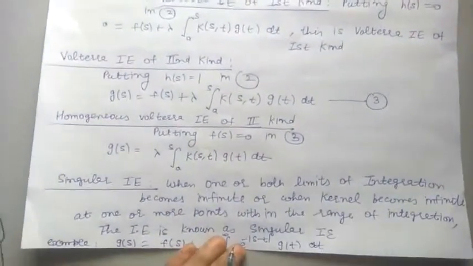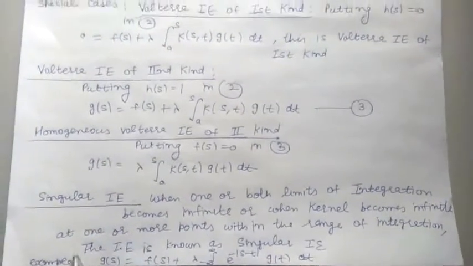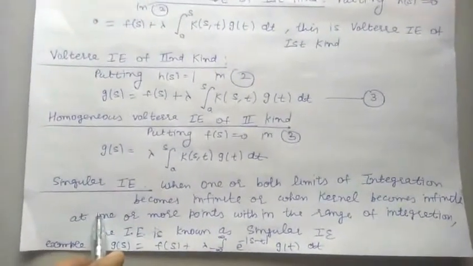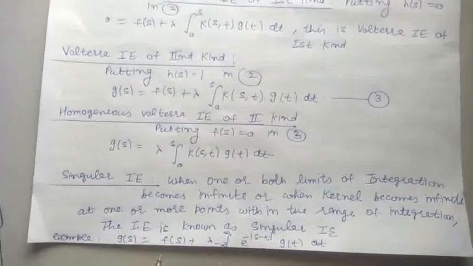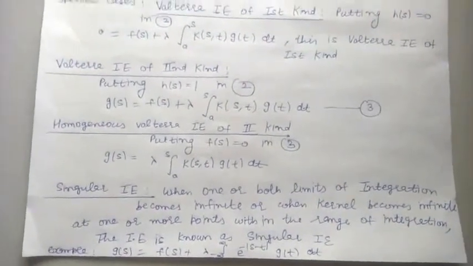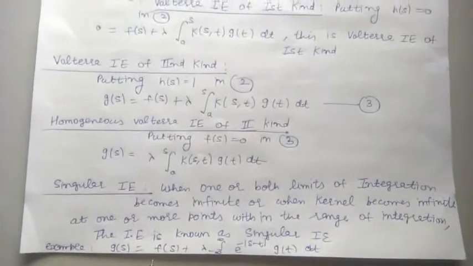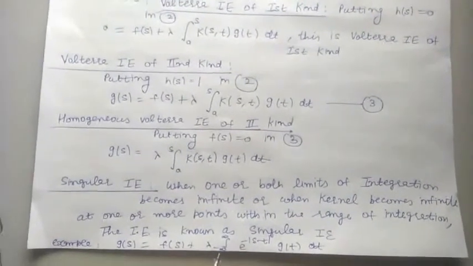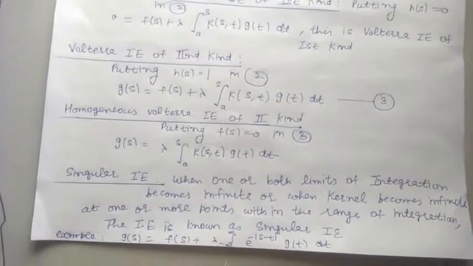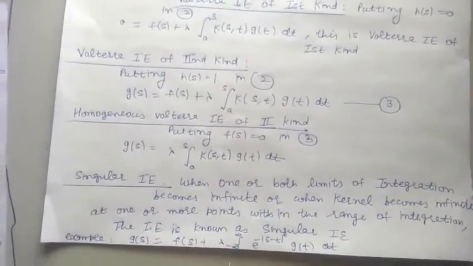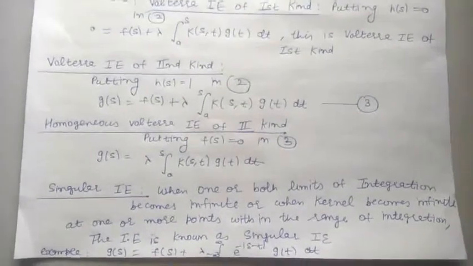Now the third form of linear integral equation is singular integral equation. In the singular integral equation, one or both limits of integration are infinite, or the kernel becomes infinite at one or more points within the range of integration. Such kind of integral equation is called singular integral equation.